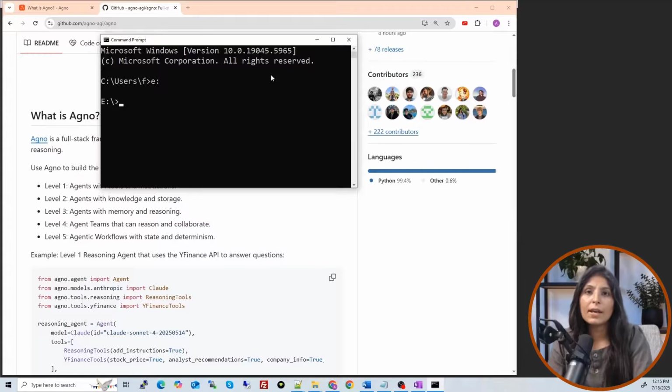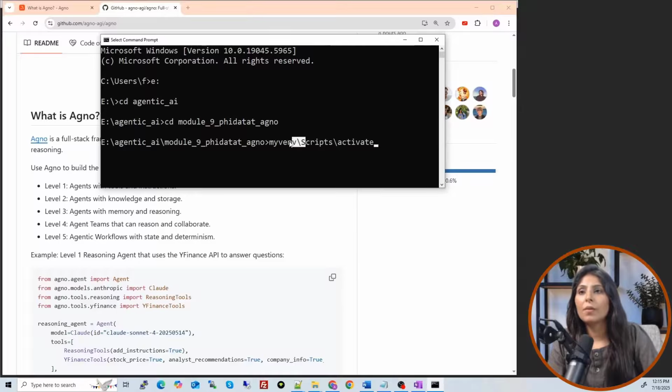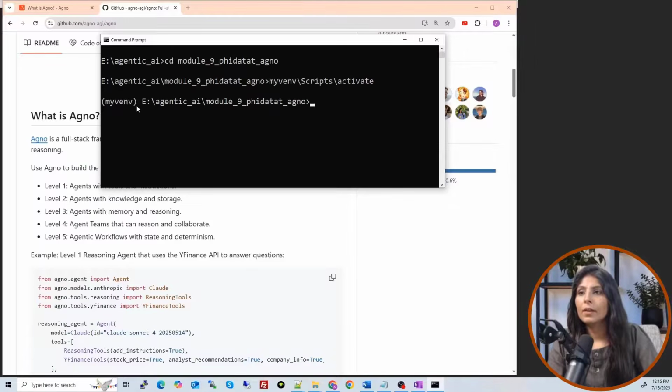Okay, so let me activate the environment where I am working. I basically have this folder Agentic AI. Inside this, I have another folder named PyData Agno. Here I have my environment. The environment name is my VENV. I'm working in Windows and this is how you activate the environment in Windows. So environment name, Scripts, and then activate, hit enter here. See, now my environment is ready.